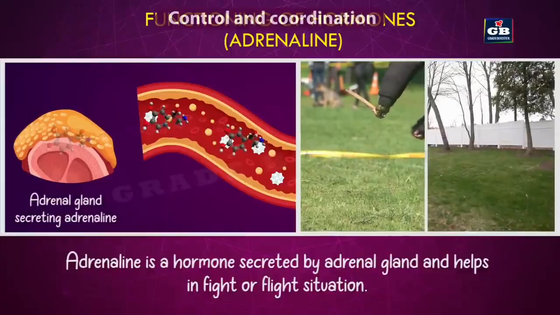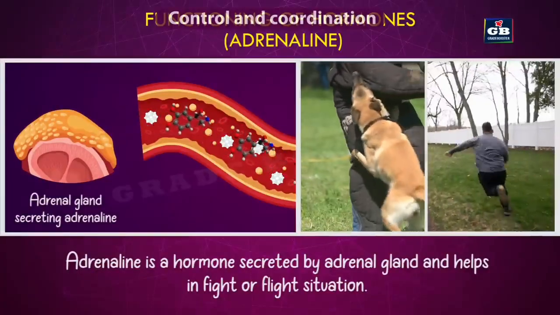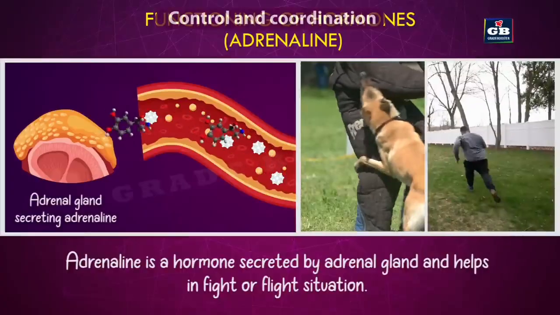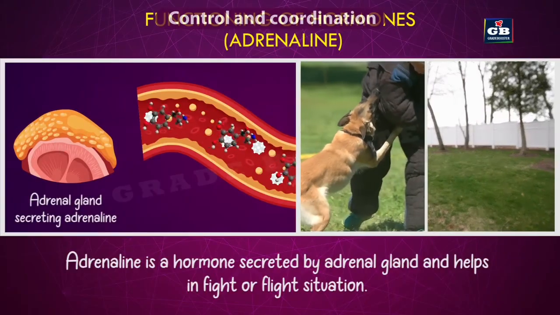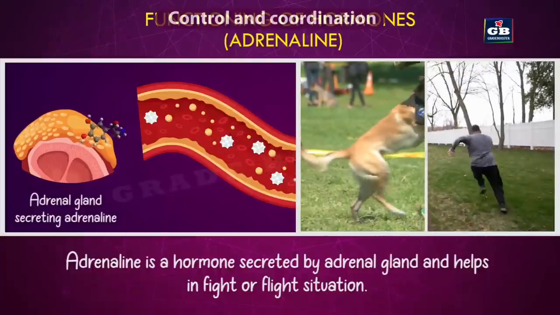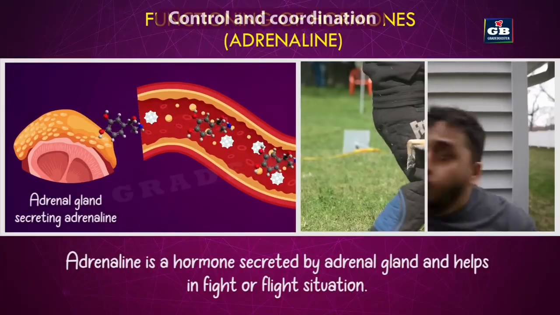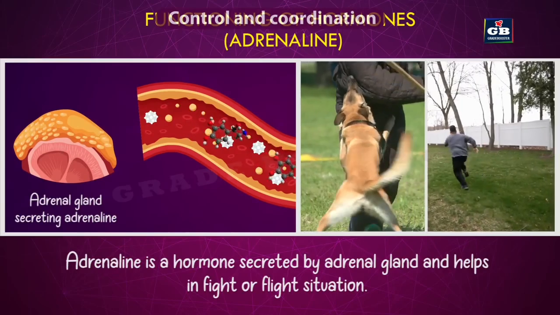This kind of situation is called a fight or flight situation. So when we are in such a danger situation, that means we have to fight with the dog or flee, run away from the dog. For both processes, either to fight or to flee, our muscles need large amounts of glucose and oxygen. Then how does the large amount of glucose come to our muscles? It is done by adrenaline.